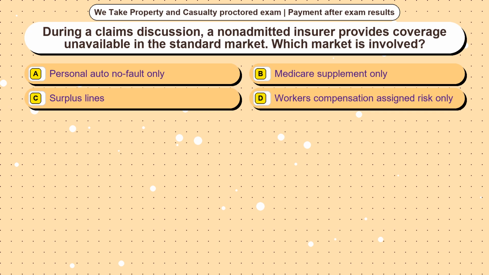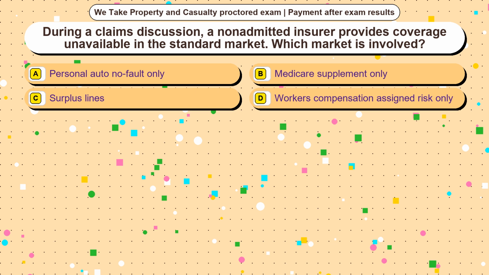Question 16. During a claims discussion, a non-admitted insurer provides coverage unavailable in the standard market. Which market is involved? Option A, personal auto no fault only. Option B, Medicare supplement only. Option C, surplus lines. Option D, workers' compensation assigned risk only. The correct answer is option.